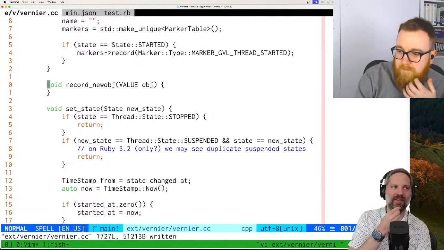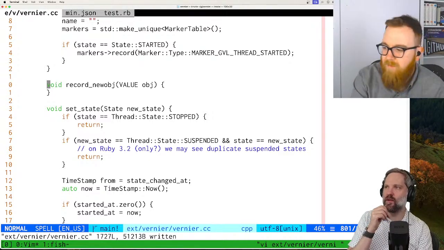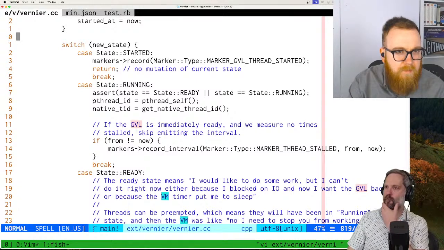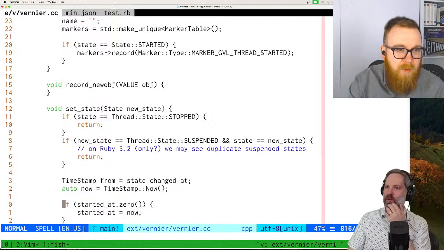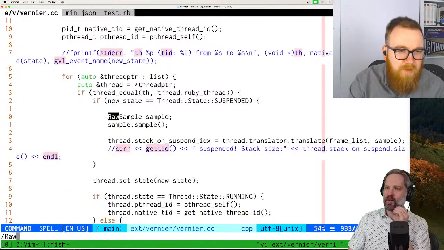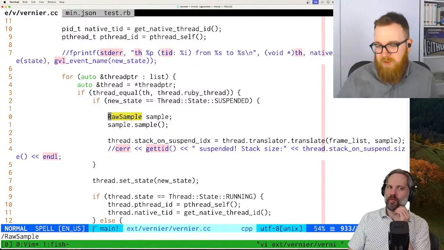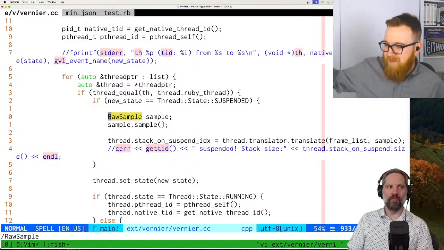We need to get the stack trace. Yeah, let's do that next. So somewhere in here, other places we're going to do this. So we have markers which we record, but somewhere here we're going to do a, I think this is the thing we want. So I have this concept of a raw sample, which is just my normal sample class is the one where you're getting another thread to sample for you.